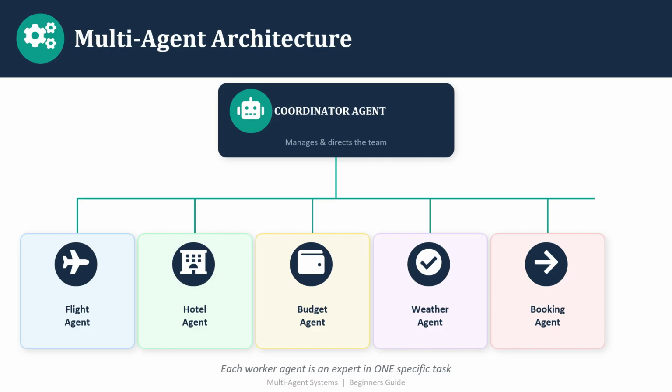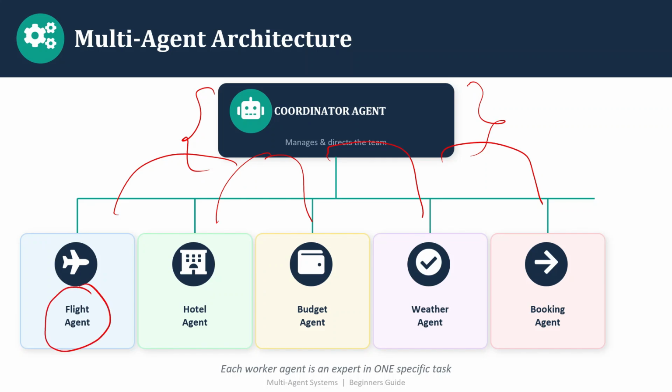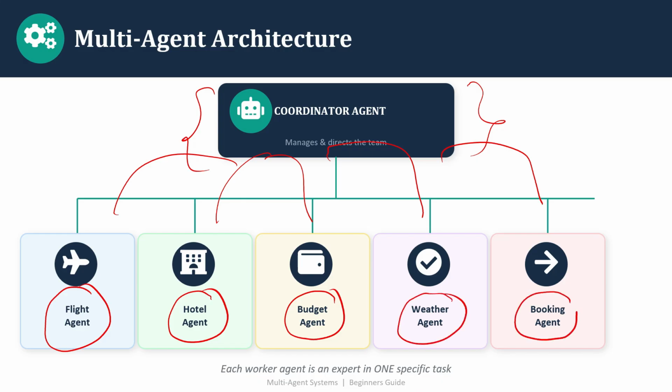Now, multi-agent architecture: how does it work? As I said, there would be multiple agents, so you need a coordinator, which is called the coordinator agent, which is going to manage all the agents participating to complete your task, to complete your goal. Suppose there is a flight agent looking for flight booking. There is another agent working on the hotel, an agent working on the budget, another agent working on the weather, and then an agent doing the bookings. So you will have six AI agents here, right?